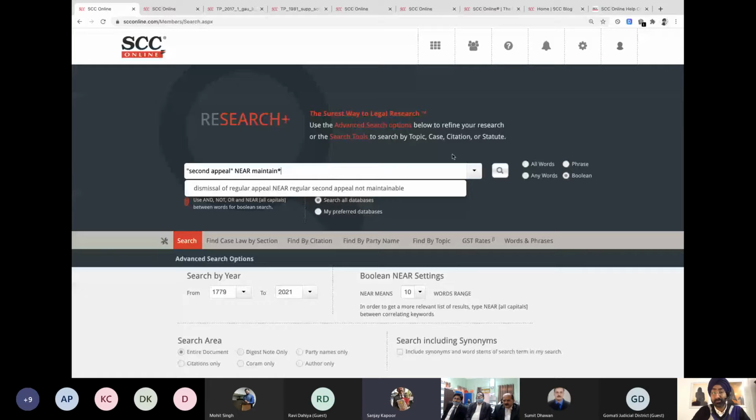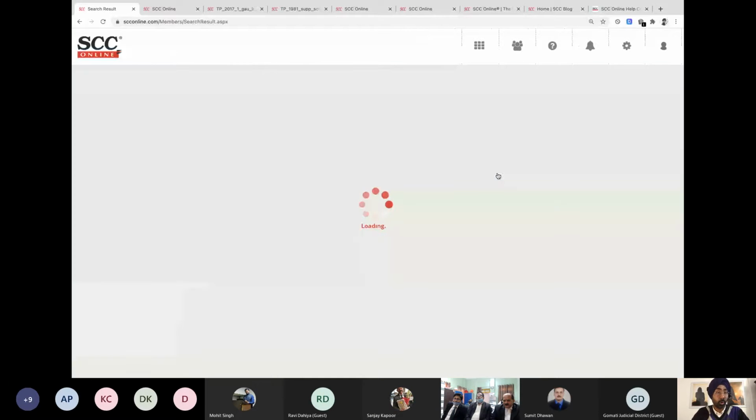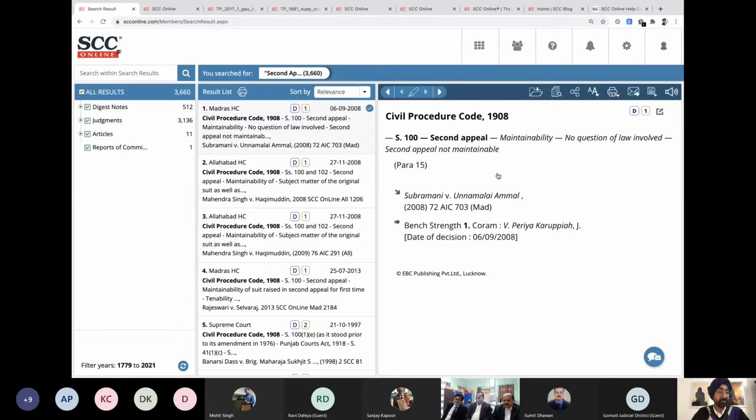Let's see what happens now. It's going to search for maintain, maintained, maintainability, maintainable. All these words which were earlier being ignored in the search will now also be searched for. And I'm sure 356 will increase. Yes, there is a jump of about 150, maybe a little more.